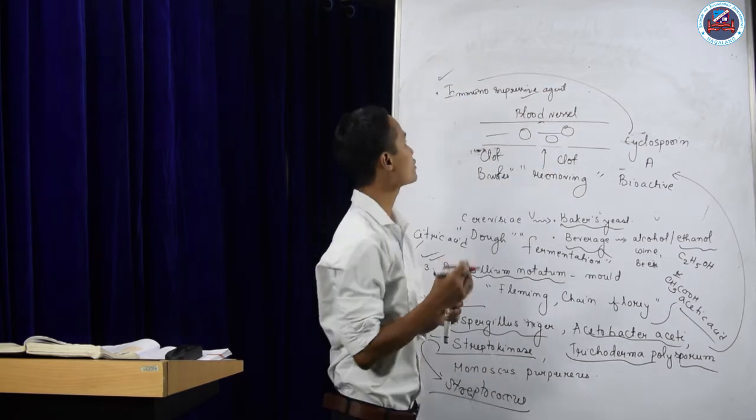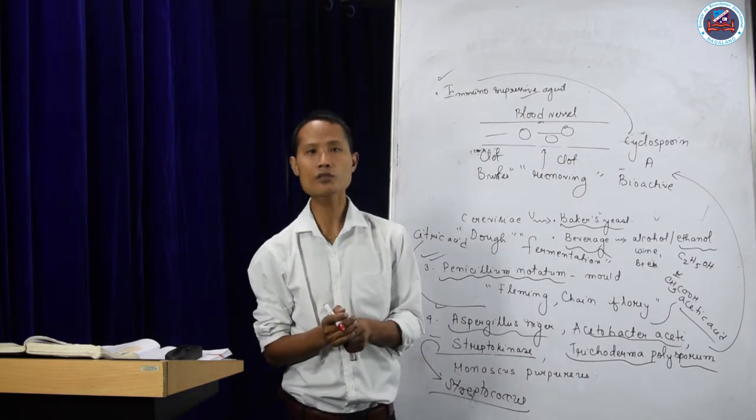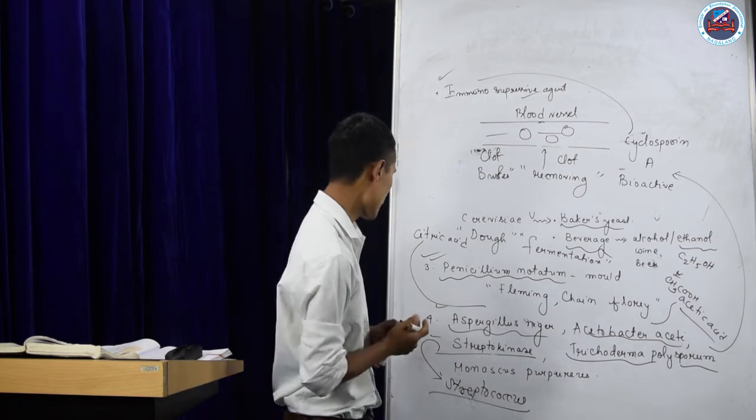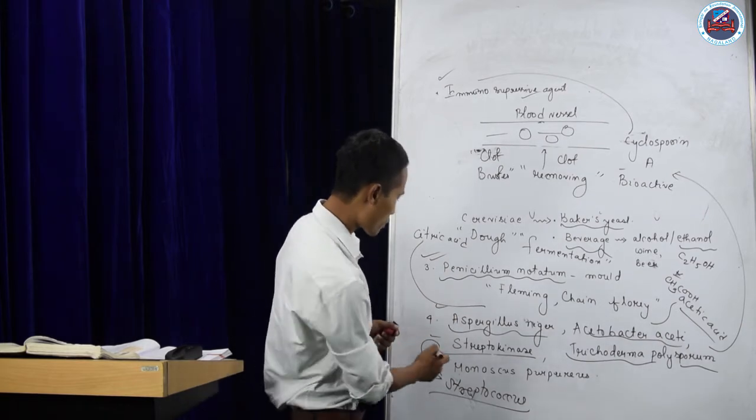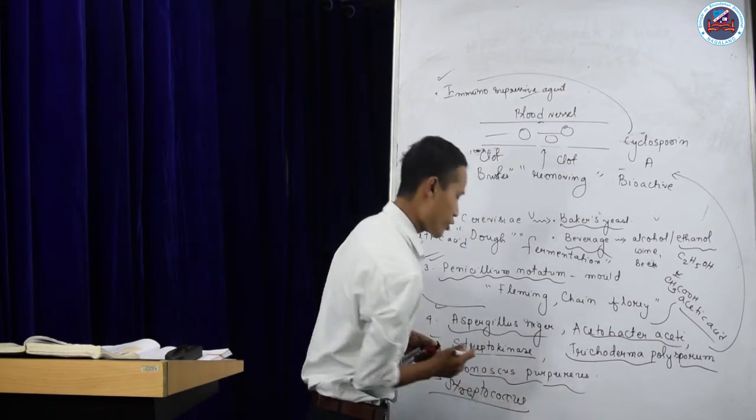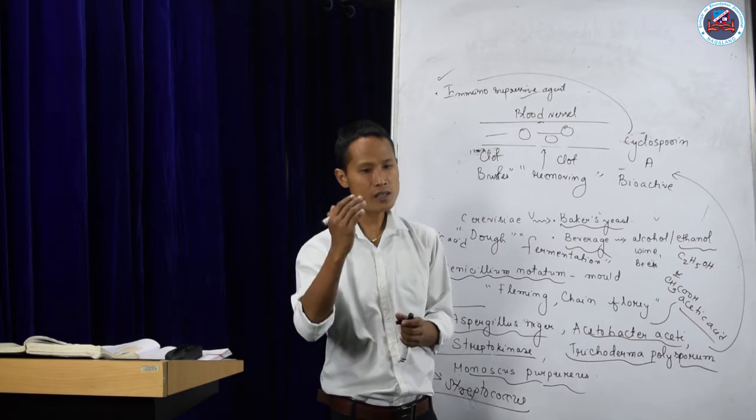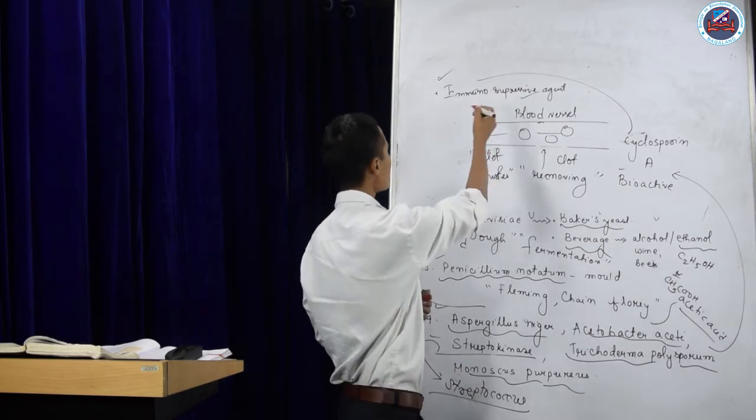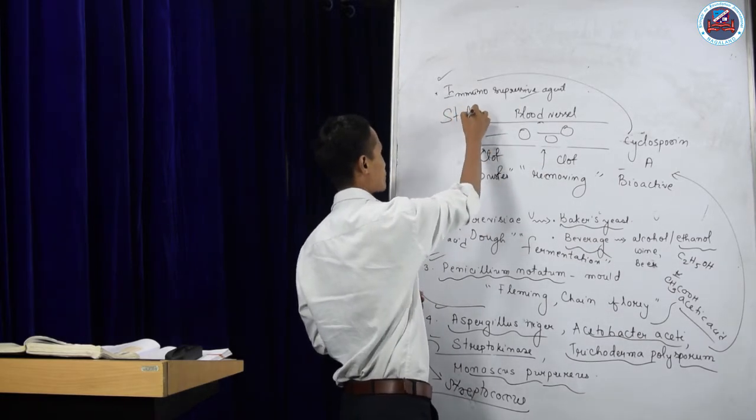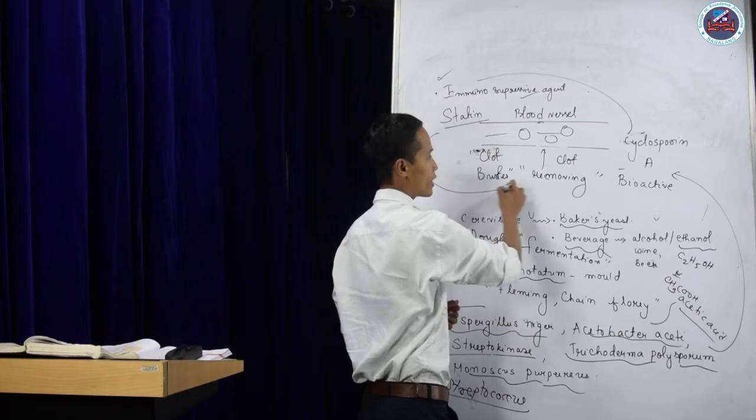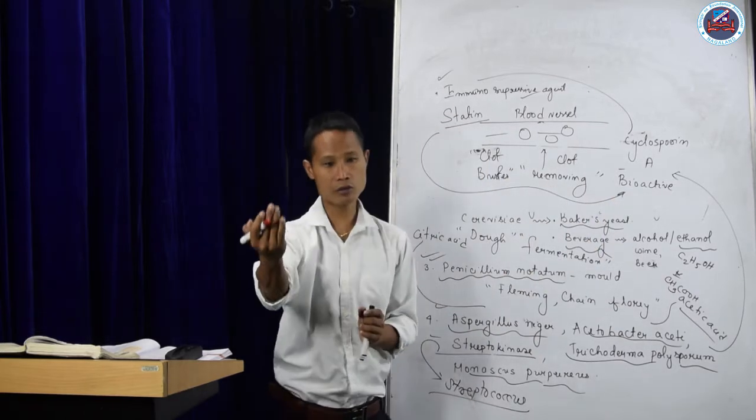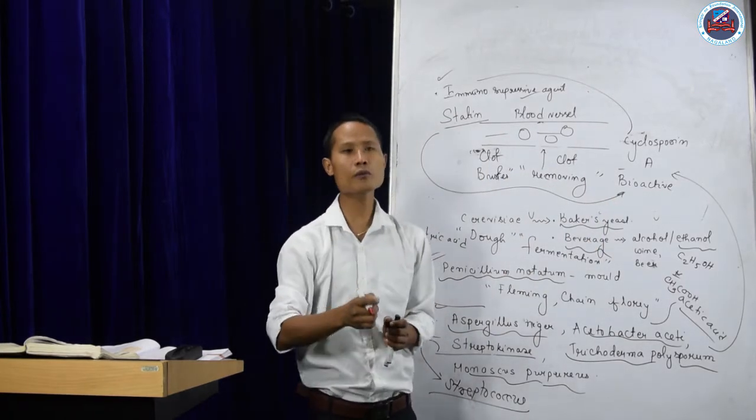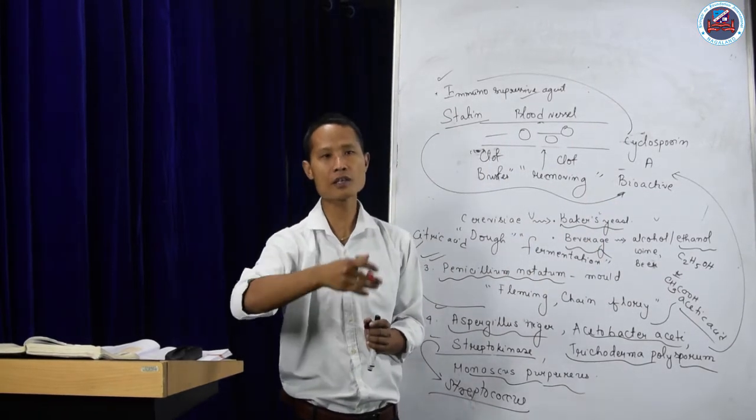Cyclosporin A is used as an immunosuppressive agent during organ transplantation. We have another microorganism called Monascus purpureus that produces statin. So statin is also a bioactive molecule. It is used as a blood cholesterol lowering agent.